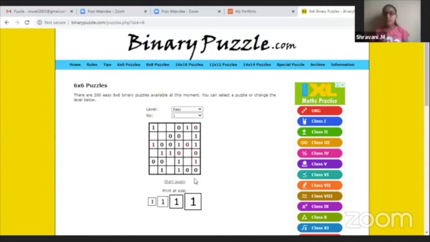First column. 6th row. 5th row. You can't tell. 5th row is this one. It's already filled up. No, the down part. Okay. Fine.